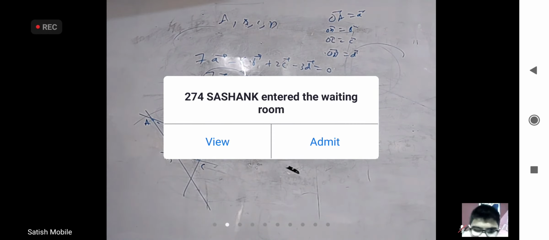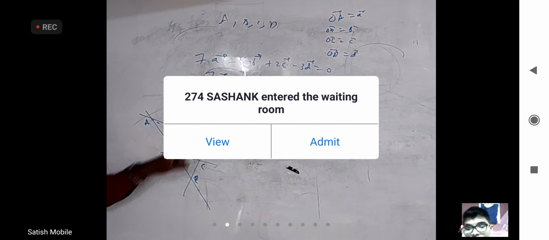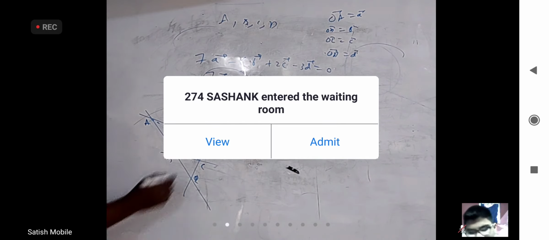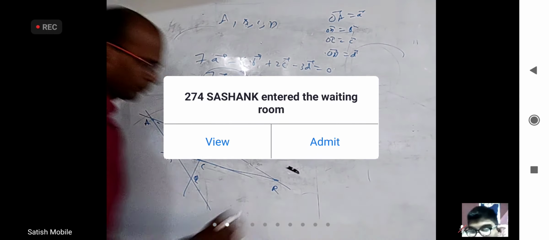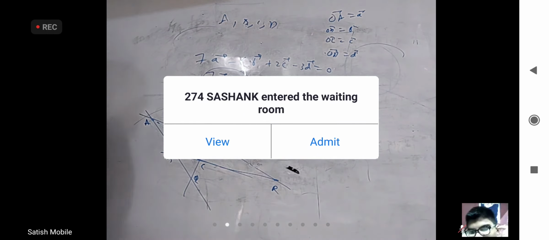Now I'll ask you, this point is Q. Q will divide AB in what ratio? Q will divide CD in what ratio? It is obviously externally, but we will be able to tell. Or I will extend these two lines, they will intersect at R. R divides AD in what ratio? Or R divides BC in what ratio?